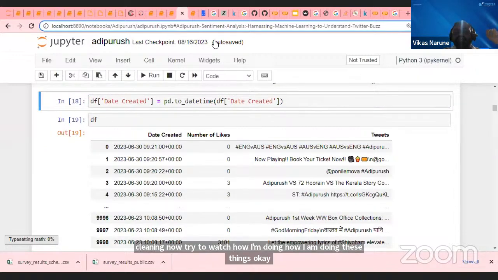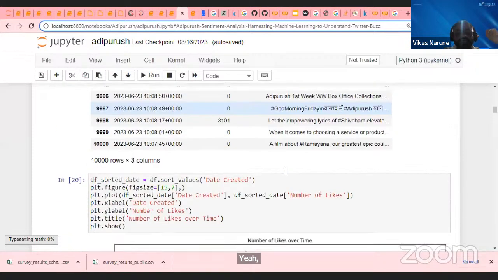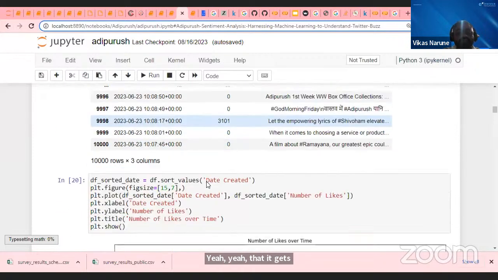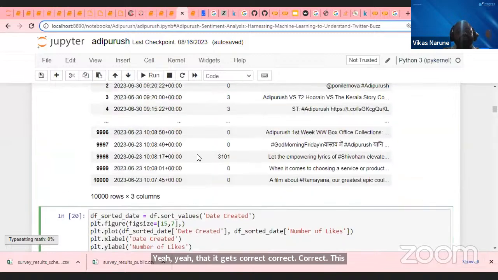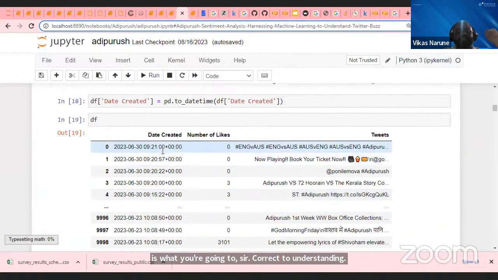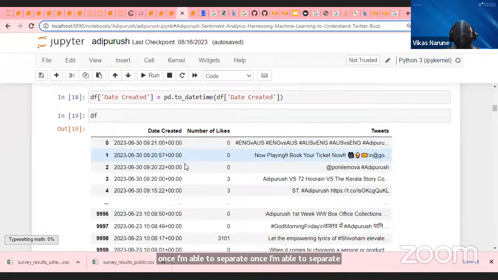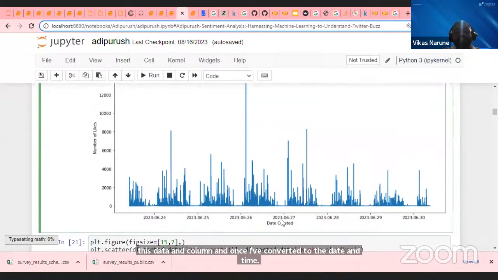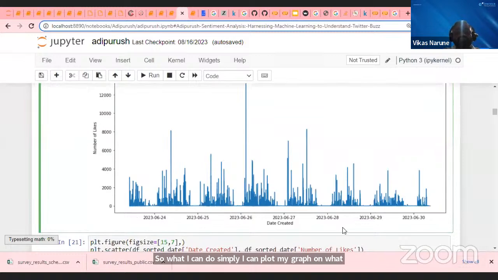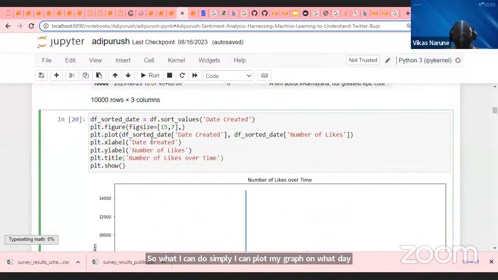Yeah, correct, guys. This is what we're going to serve. Correct understanding. Okay, so once I've done this, guys, once I'm able to separate this date column and convert it to date and time, I can simply plot my graph of on what day how many likes were given for the tweets. I'm just simply doing plt.plot, number of likes versus the date.